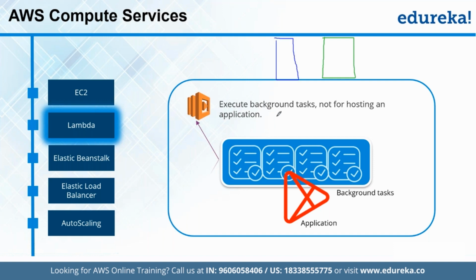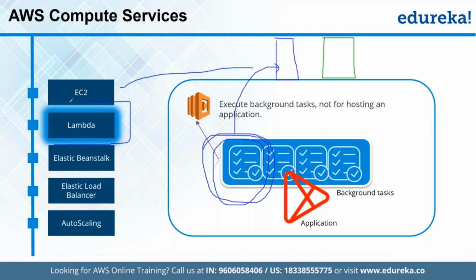Or suppose we are developing the entire application and we have only one module to check if it is working fine or not, right? Now, instead of deploying a full-fledged server using EC2, what we can do is simply use the Lambda service offered by AWS, so that this entire code can be uploaded to the Lambda service, and this entire computation will run only for executing this particular component that we need to test here.